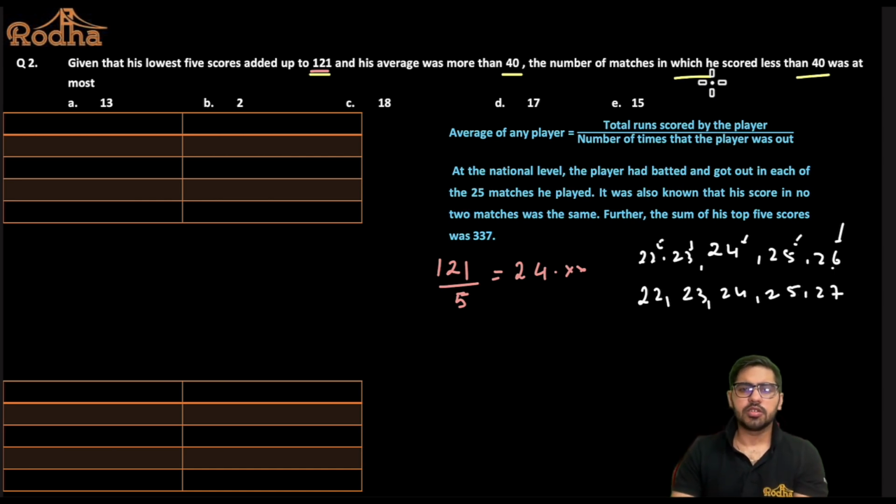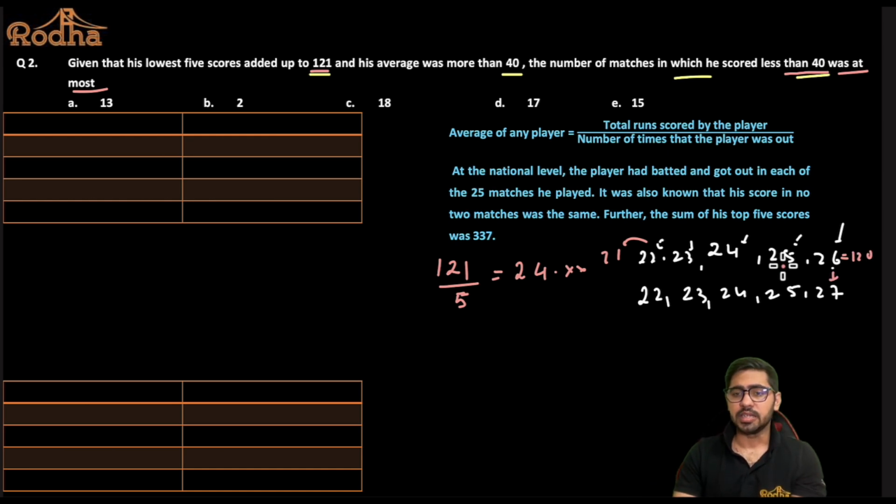Why? Because the question tells me that the number of matches in which he scored less than 40 was at most. So I'm trying to maximize the number of matches in which he's scoring less than 40. Because I cannot reduce the value, I cannot make this 20 to 21. This sum is 120. I have to increase it, right? So I have to increase some value by 1. So this will be 26 increased by 1.